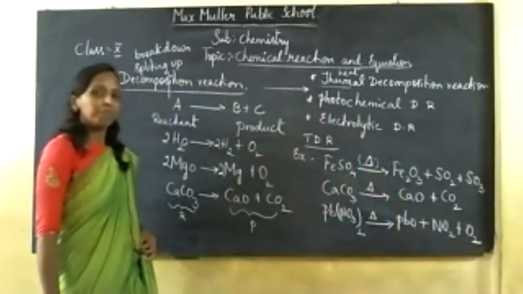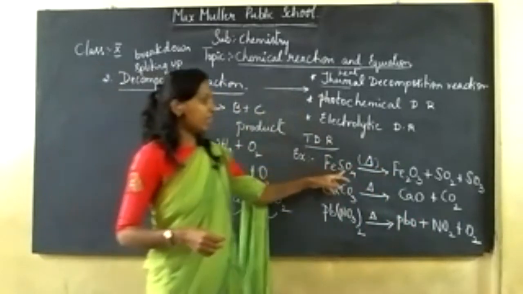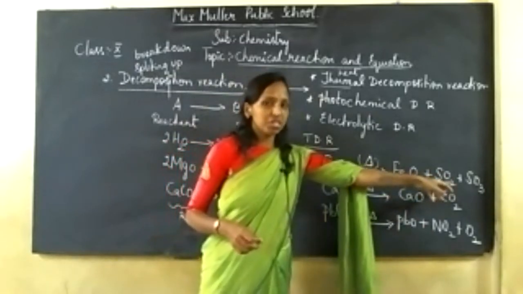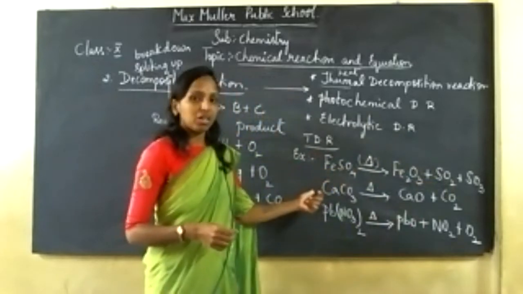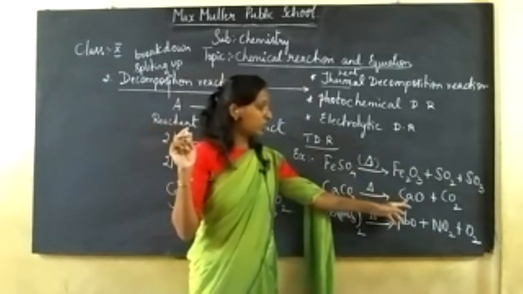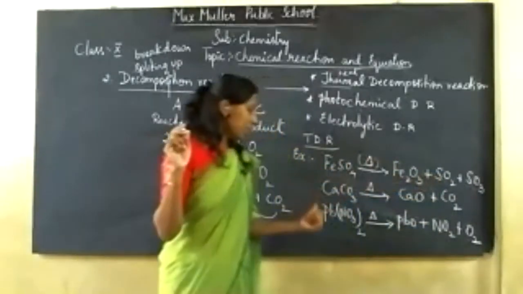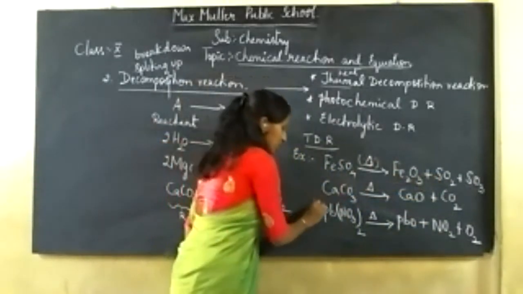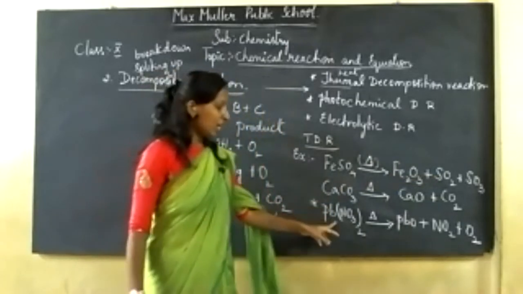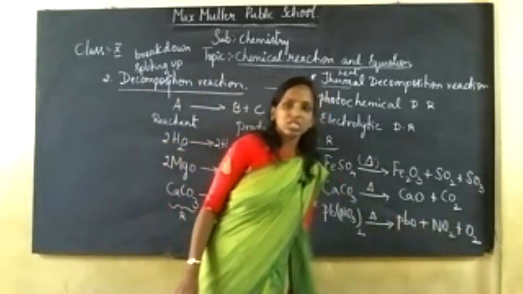Balance the equation. These three examples are given in your textbook: ferrous sulfate on heating produces ferric oxide plus sulfur dioxide and sulfur trioxide. Then calcium carbonate, which we did in the combination reaction, on heating produces lime or quicklime, CaO, plus carbon dioxide. Then lead nitrate: based on this, you have an experiment, and based on the products they may ask you a question, children. Lead nitrate on heating produces lead oxide, nitrogen dioxide and oxygen.